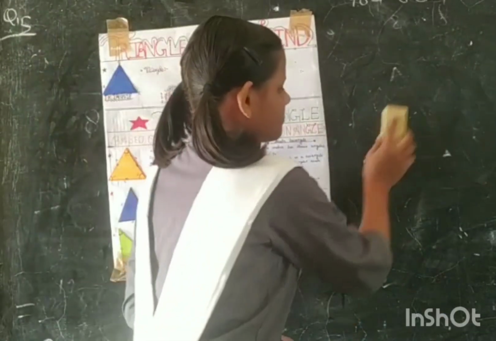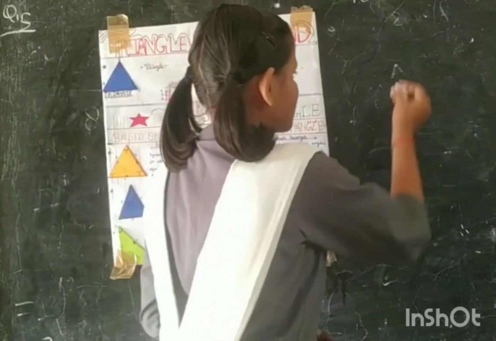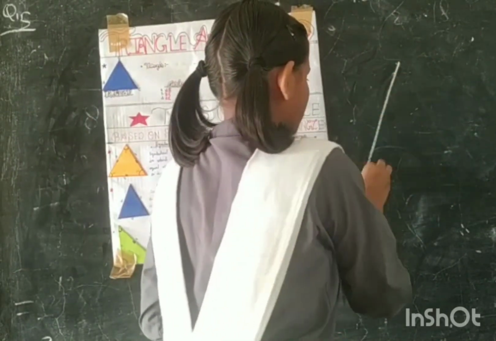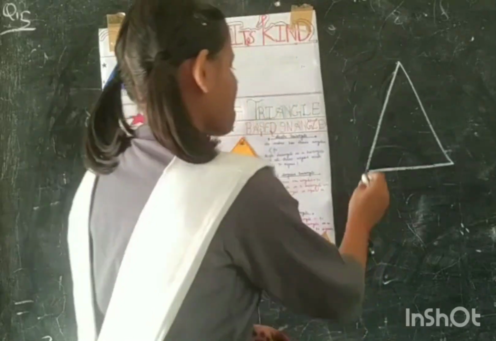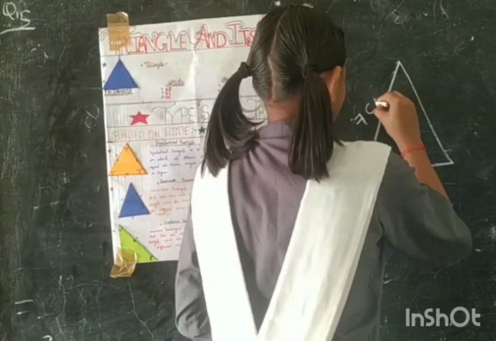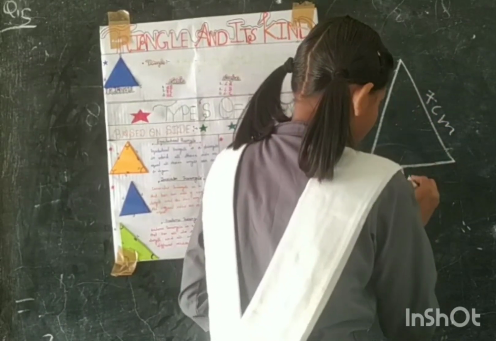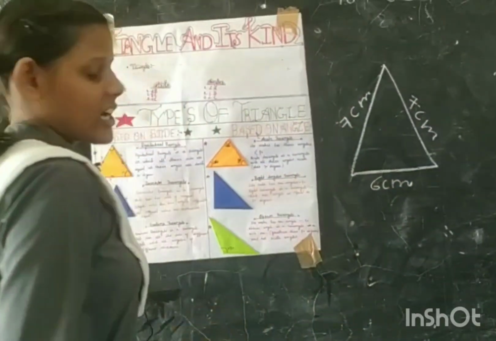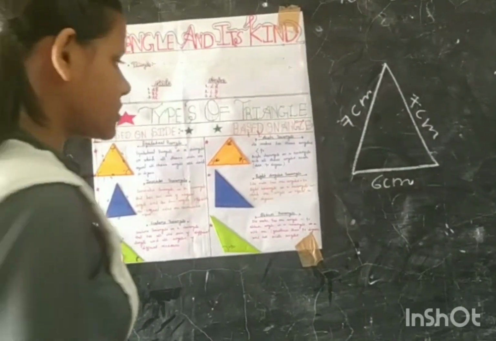Second, isosceles triangle. We made an isosceles triangle and gave values. An isosceles triangle has two sides equal and one side unequal.